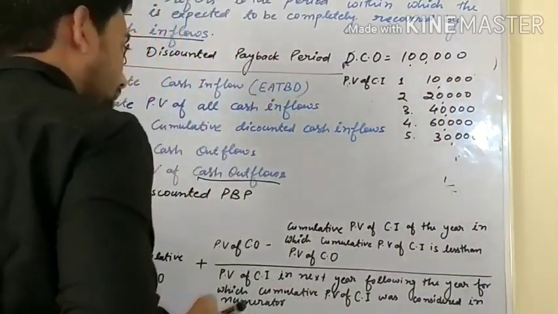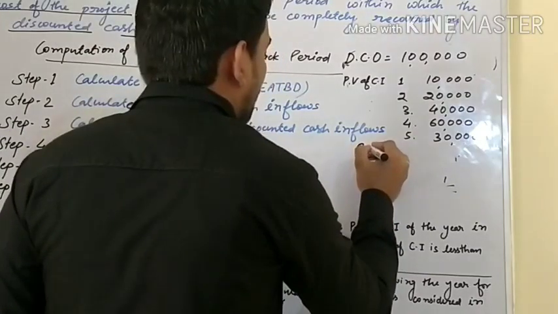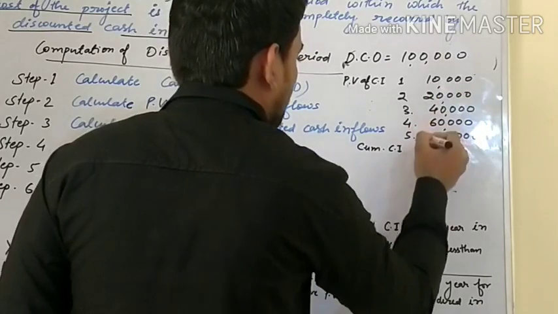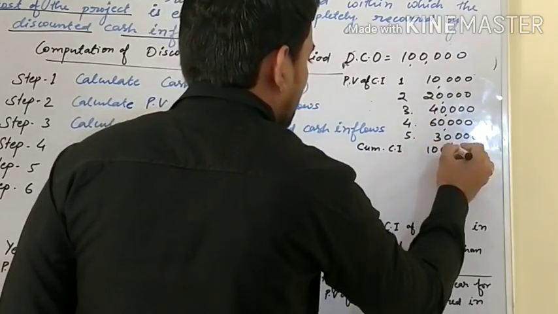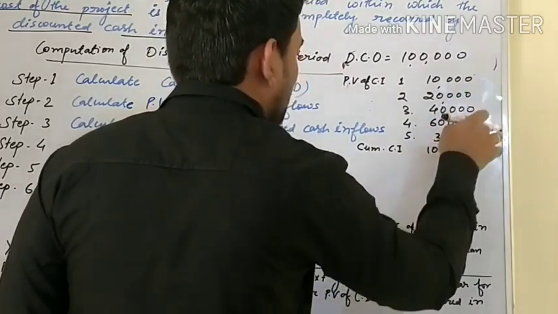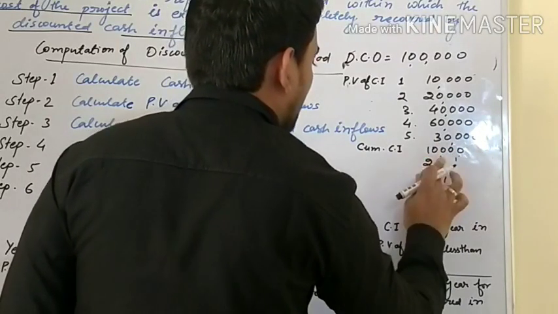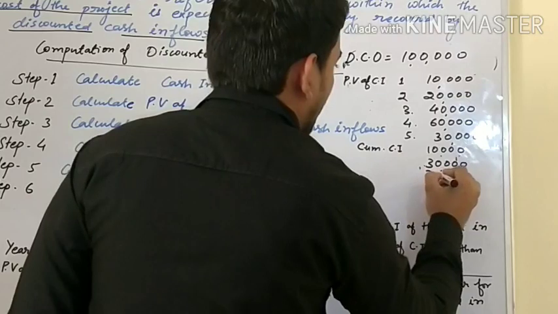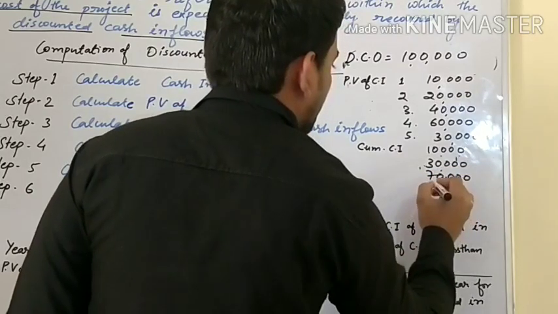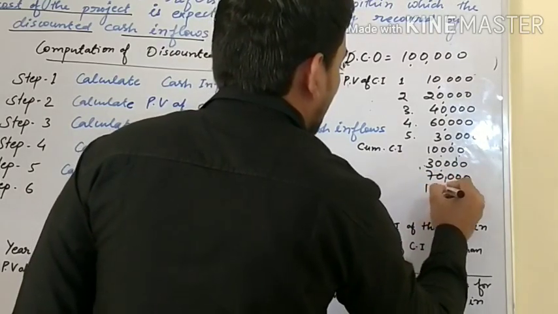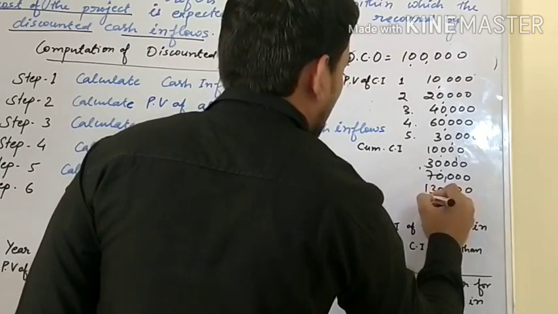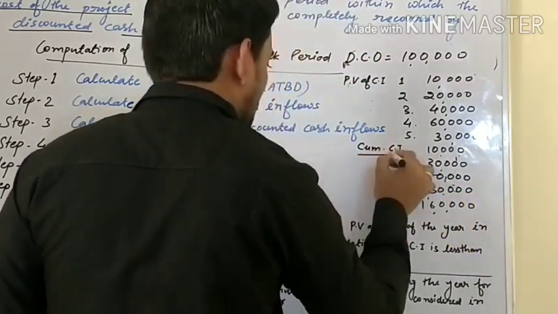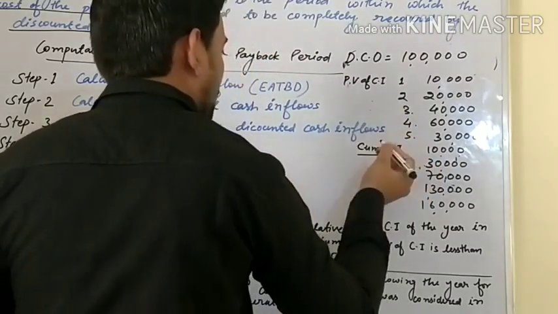Okay. Now we have to find cumulative cash inflow. 10,000. We will add 20,000 with 10,000. It would be 30,000, then 70,000, 1,30,000 and 1,60,000. This is cumulative cash inflow.